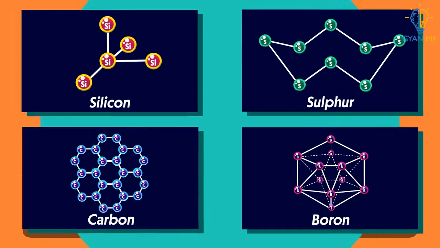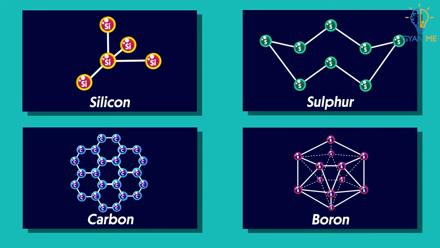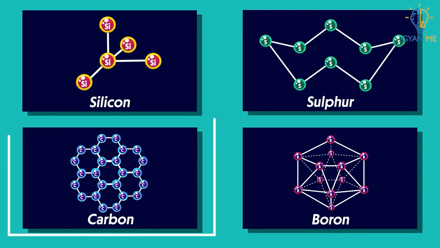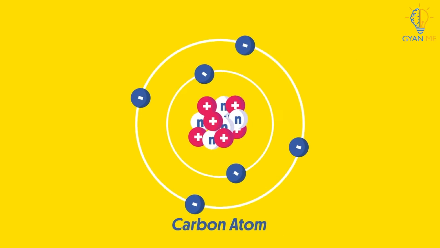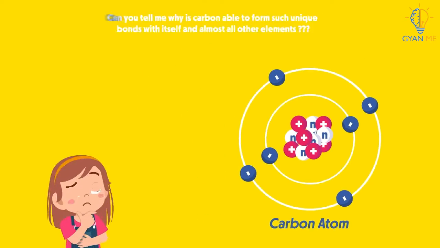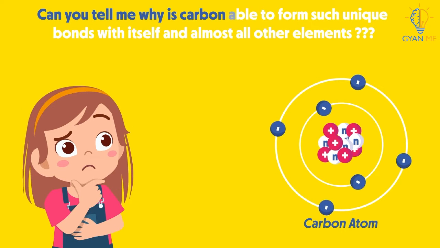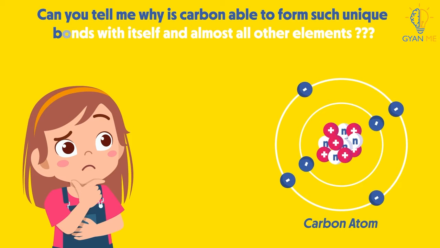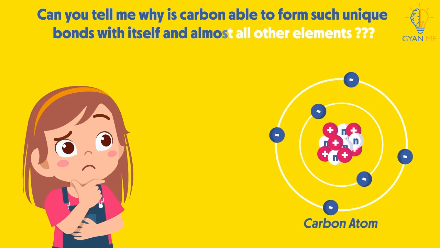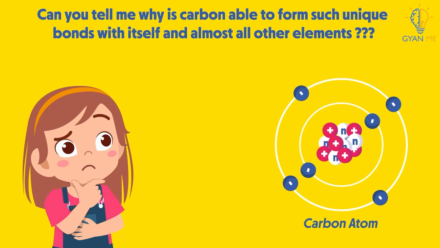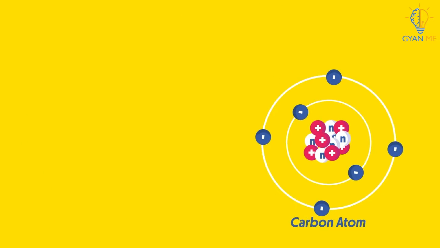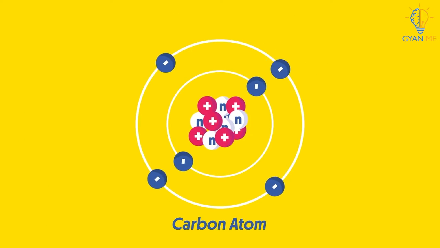There are many elements that show catenation. They are silicon, sulfur, carbon, and boron. But amongst all these, carbon has the highest tendency to catenate. And this is due to its unique atomic structure. Can you tell me why carbon is able to form such unique bonds with itself and almost all other elements? To know this, let's first learn about the atomic structure of carbon.